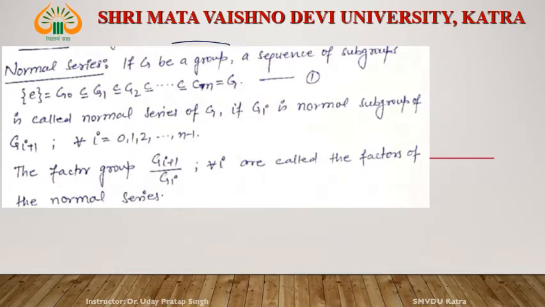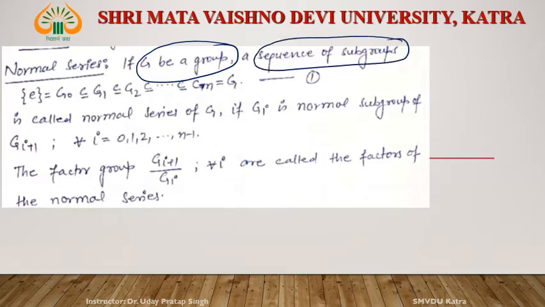If G is a group, first condition, and a sequence of its subgroups, we are not saying all subgroups. You can collect all subgroups, but if you collect some of the subgroups, then the definition is also true. A sequence of subgroups arranged in the following order: E, we call it G0, is a subgroup of G1.